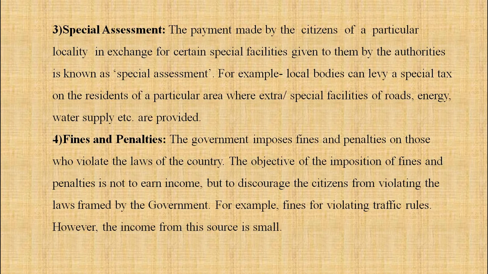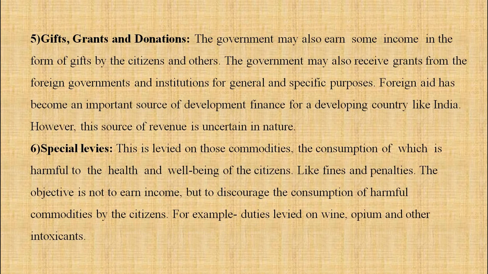For example, fines for violating traffic rules. However, the income from this source is very small. At the signal, if we don't stop our car and we go, then we have to pay a fine for that. That is what is called a fine. Sometimes we don't pay the income tax on time, so again the government can charge a penalty for that. So that becomes a source of income to the government.